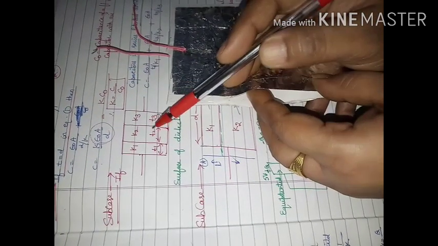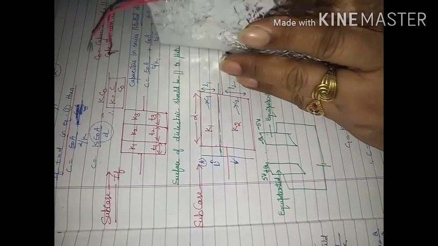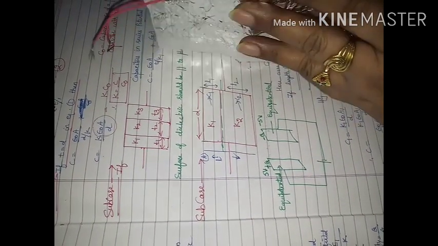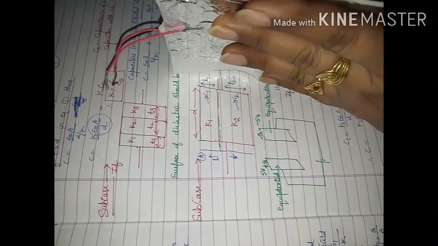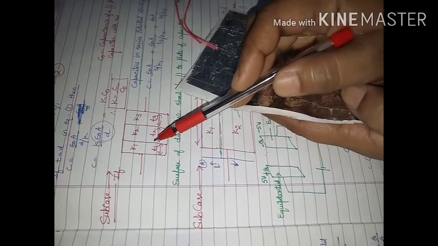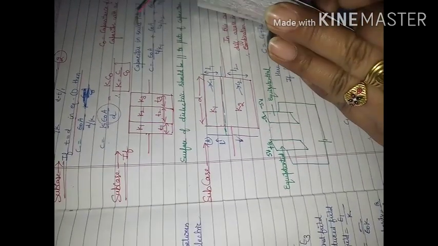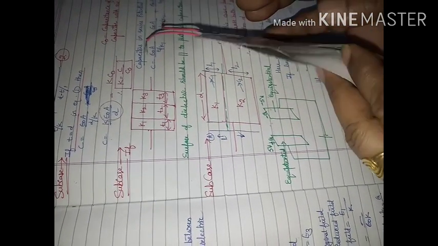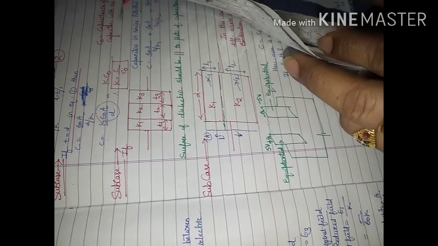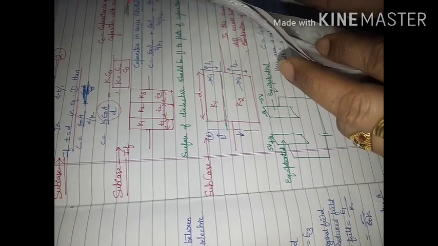So this is representing the case when I have different dielectric sheets and they occupy the space between the plates of a capacitor. One is paper, one dielectric, another sheet you can have in this gap of plastic, then you can have one more sheet of another dielectric.